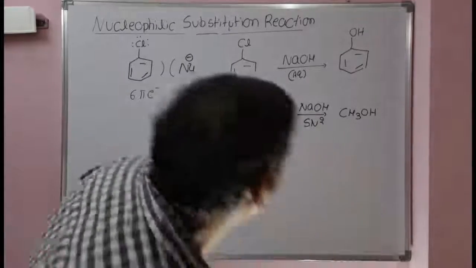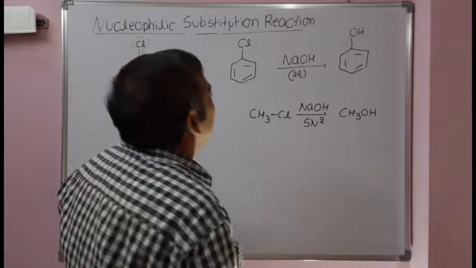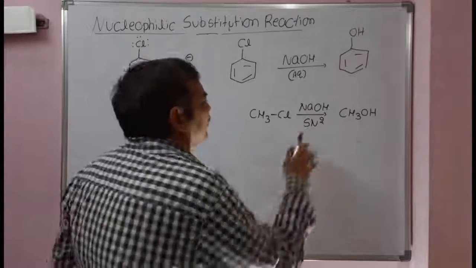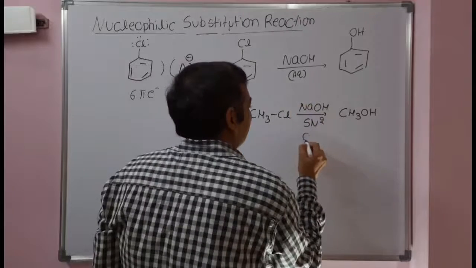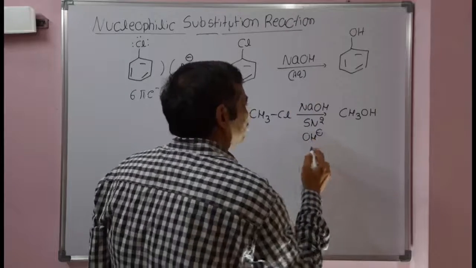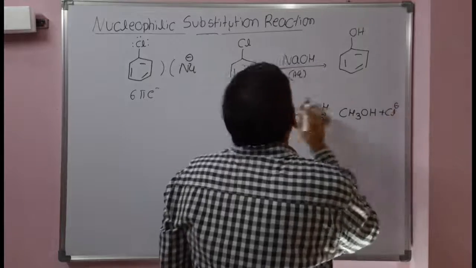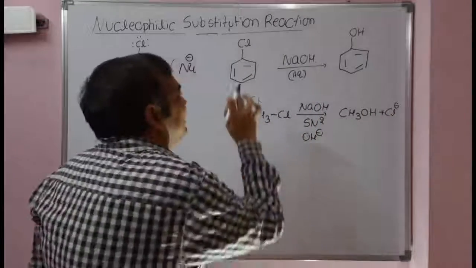But whereas chlorobenzene will not generally undergo nucleophilic substitution. What is happening? One nucleophile is coming inside, the other nucleophile is going outside. That is a nucleophilic substitution reaction. Whereas here it is an alkyl halide, but this is an aryl halide.